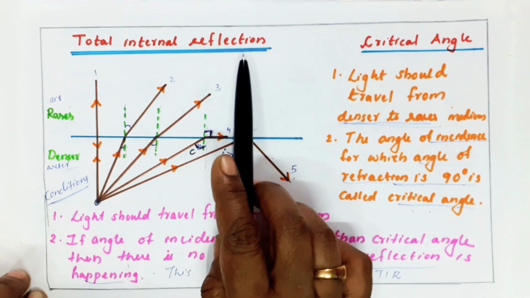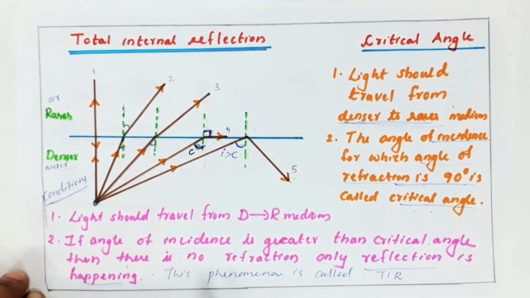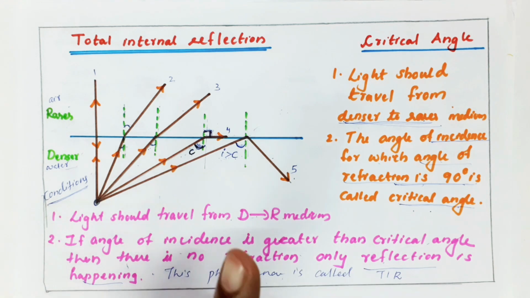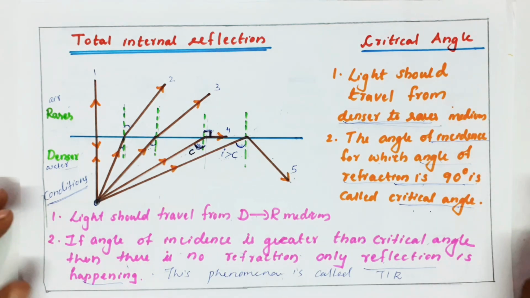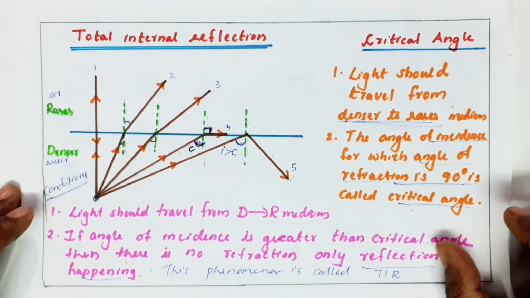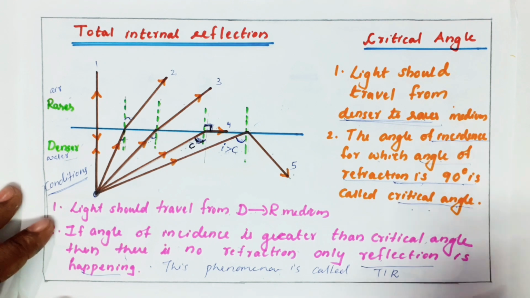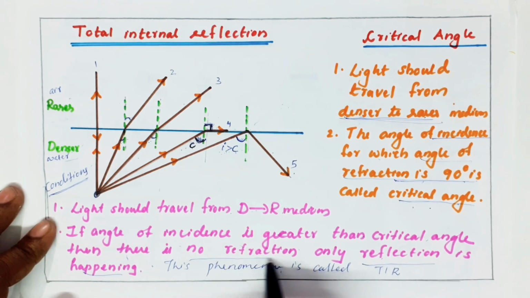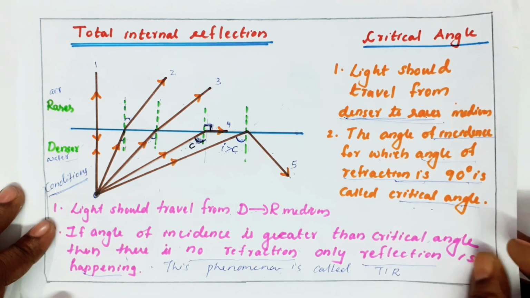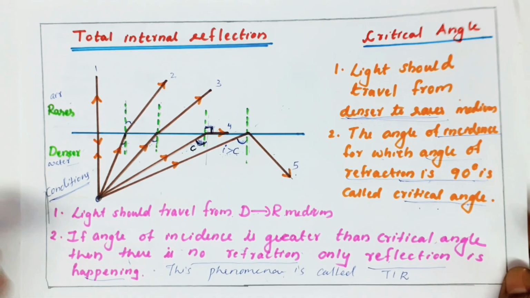So they will ask the question, what are the conditions of total internal reflection? First condition, light should travel from denser medium to rarer medium. Second condition, the angle of incidence is greater than critical angle. Then there is no refraction, that is important, only reflection is possible. That is called total internal reflection.